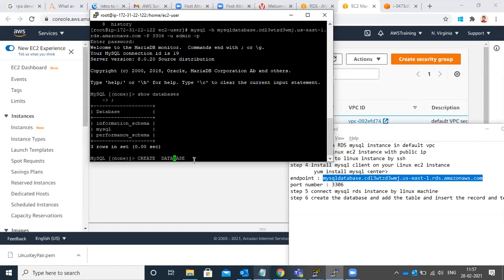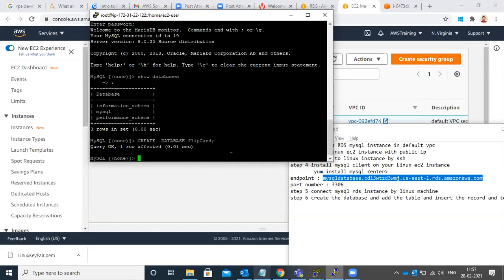Okay, space. What do you want to create? You want to create Flipkart. Type space Flipkart semicolon. No, it's not a space. Space. Yeah, Flipkart, semicolon. Okay, enter.